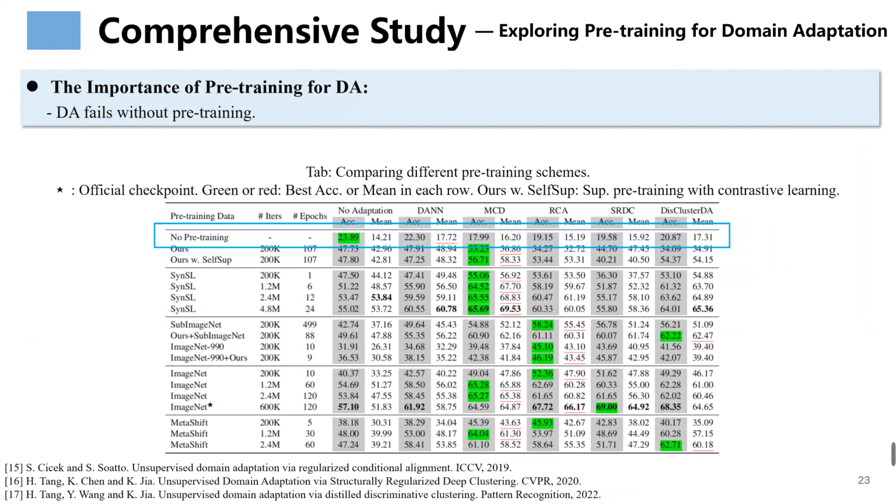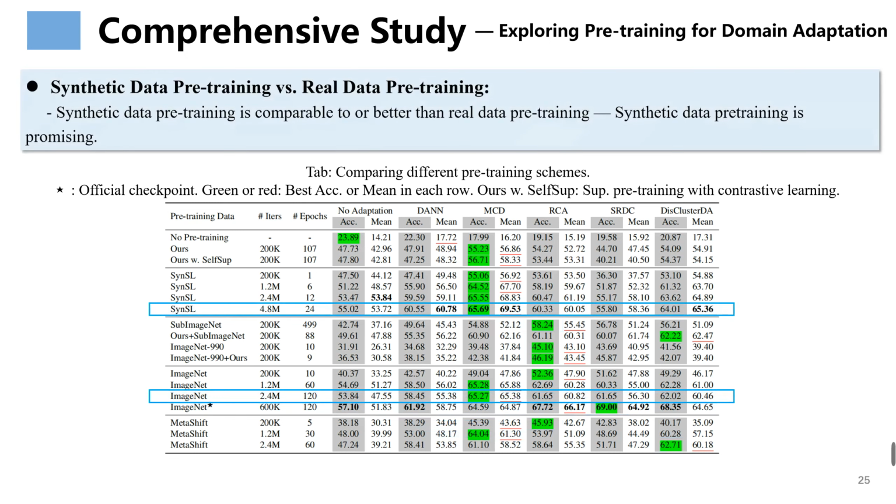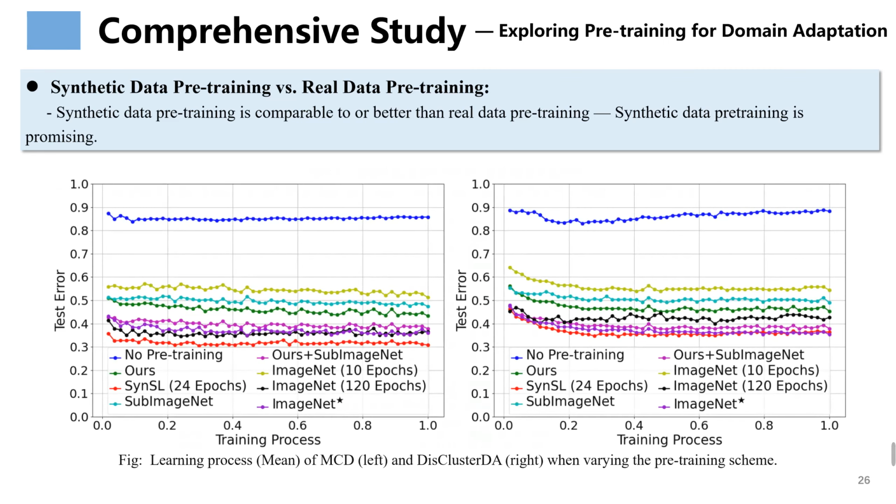For the empirical study on the importance of pre-training for DA, we find that DA fails without pre-training. For the empirical study on effects of different pre-training schemes, we find that different DA methods exhibit different relative advantages under different pre-training data. The reliability of existing DA method evaluation criteria is unguaranteed. For the empirical study on synthetic data pre-training versus real data pre-training, we find that synthetic data pre-training is comparable to or better than real data pre-training. Synthetic data pre-training is promising. This figure also verifies the surprising finding.